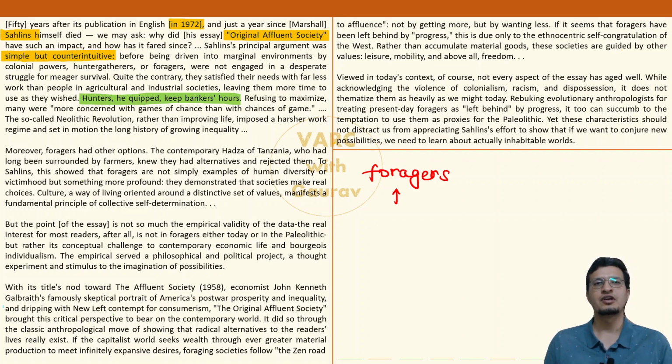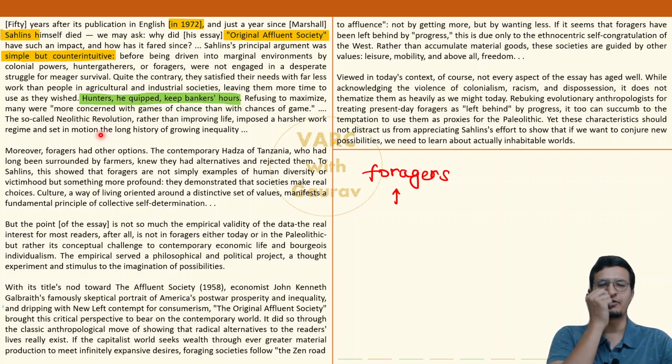No consumerism. Rather, Sahlins has gone ahead and said कि जो Neolithic revolution आया था when agriculture actually evolved, rather than improving life, it set into motion the entire path to all the problems in mankind right now. History of growing inequality, ये इसका origin कहाँ से है? Neolithic revolution से, basically agriculture. ठीक है?